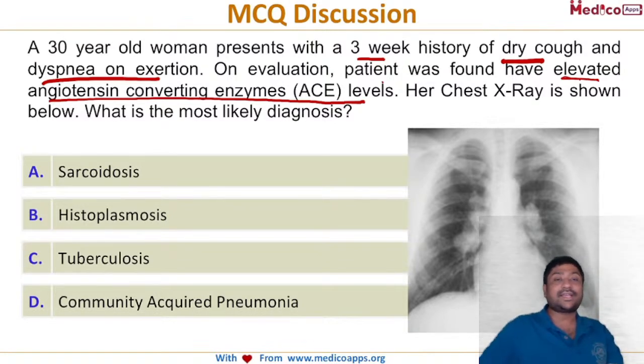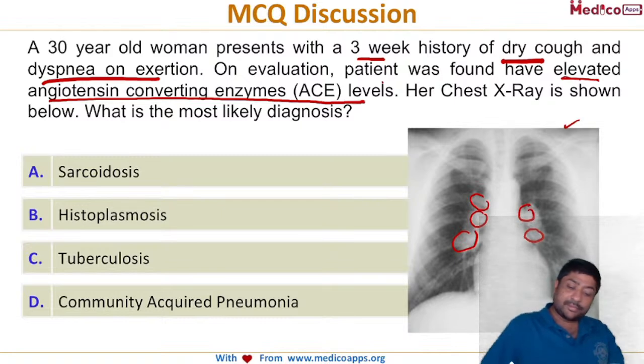So, what can you see in the X-ray? Would anyone like to comment? Anyone? What can you see? This is a very classical X-ray. You can clearly see the hilar lymph nodes being enlarged. Now, you have a patient presenting with dyspnea on exertion and dry cough.